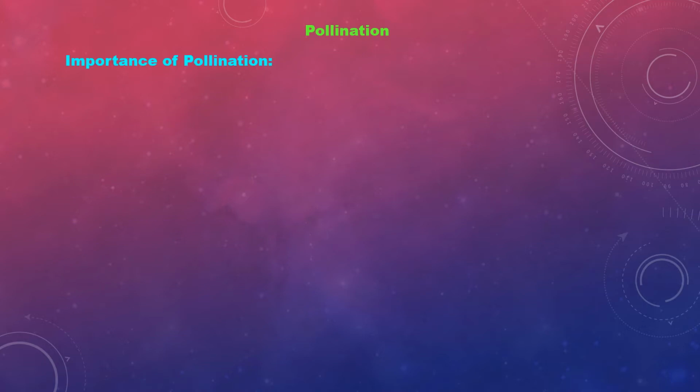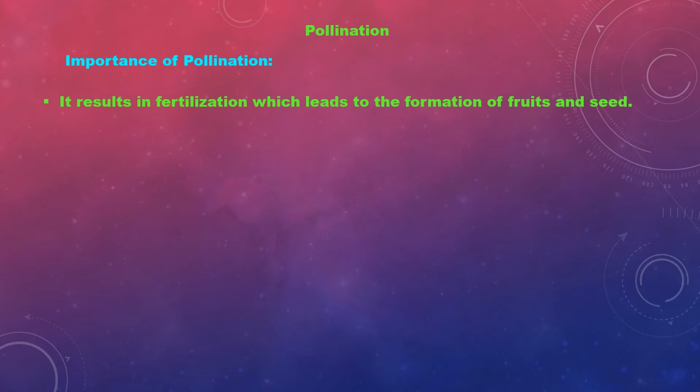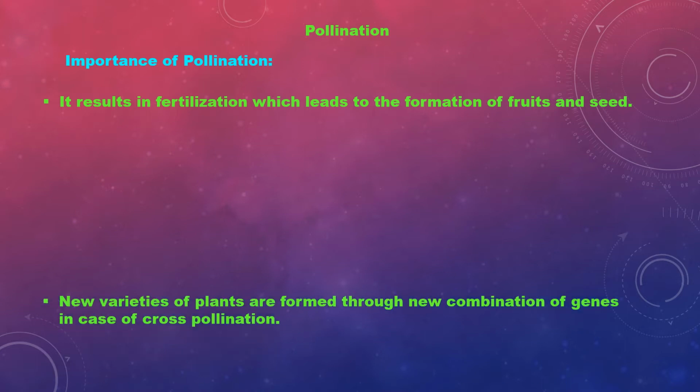Importance of pollination. Why does pollination have to be done? It results in fertilization, which leads to the formation of fruits and seeds. New fruits and seeds come due to pollination.